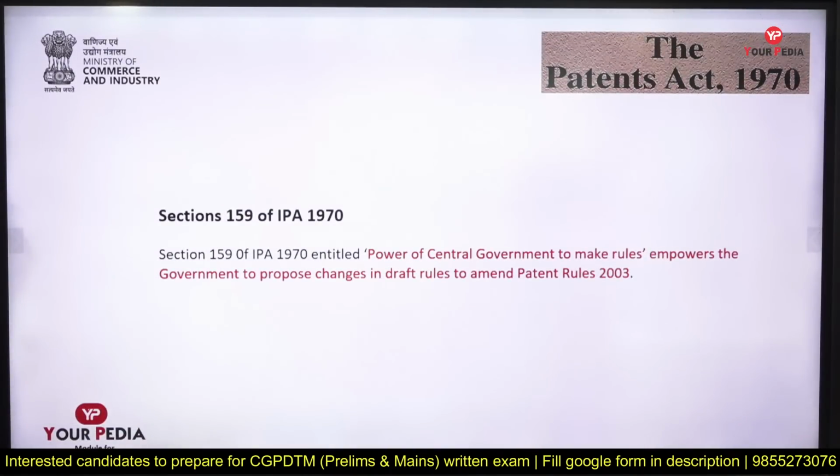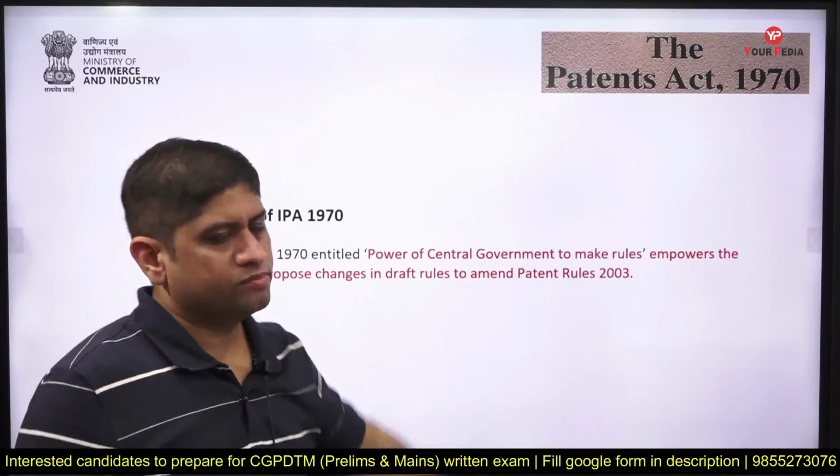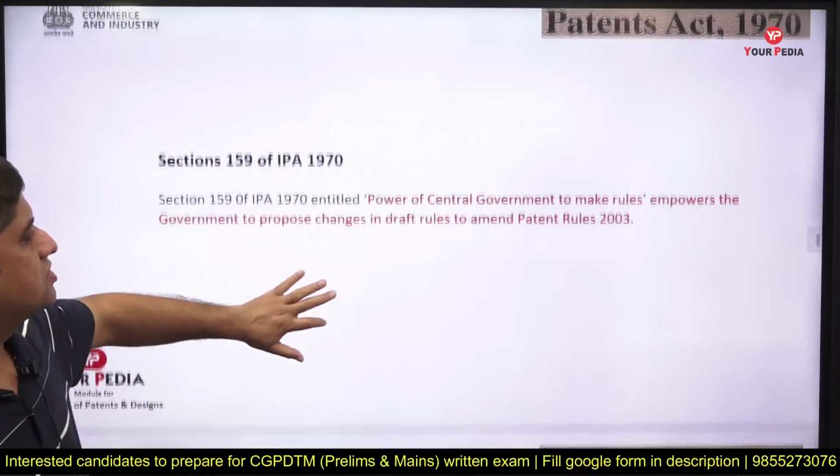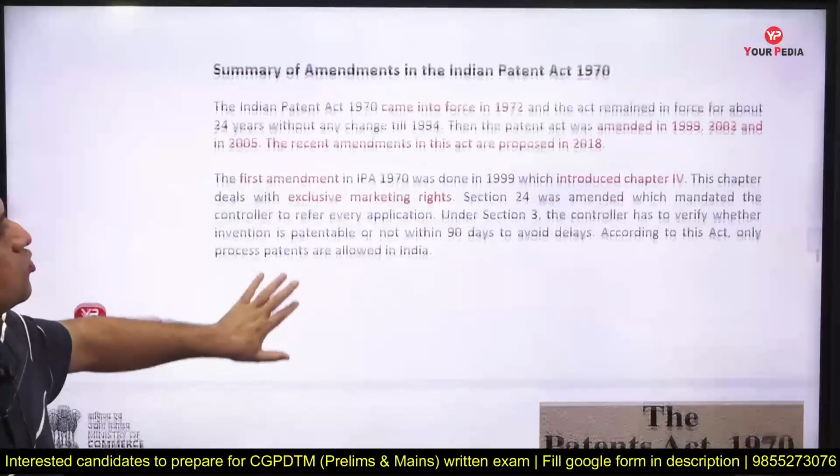Section 159 of Indian Patent Act 1970. This tells the power of the central government to make rules, which empowers the government to propose change in this particular thing. So it is the power by which the central government can change the rules of the Indian Patent Act, basically an amending power. Central government only will make the rules, right? Any change in the Patent Act, because Parliament makes it, so section 159 gives the power to the central government to make some rules.